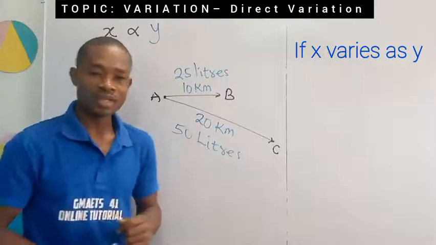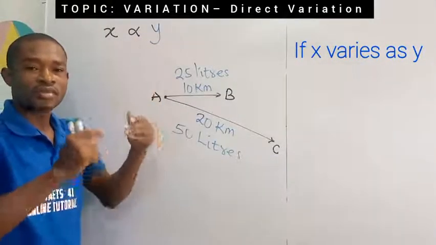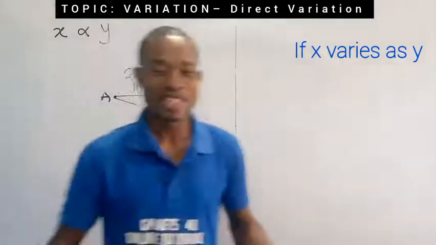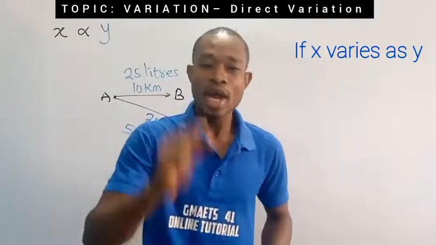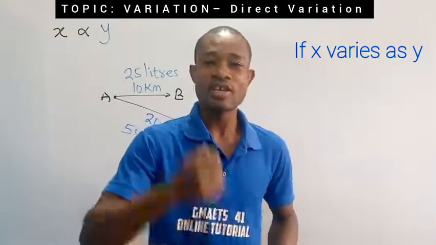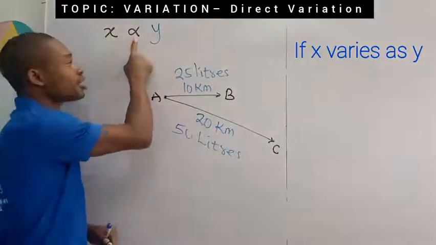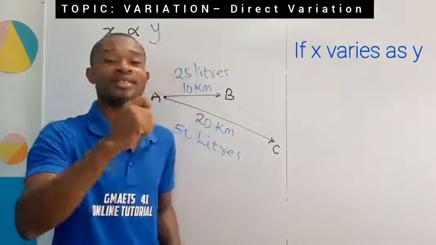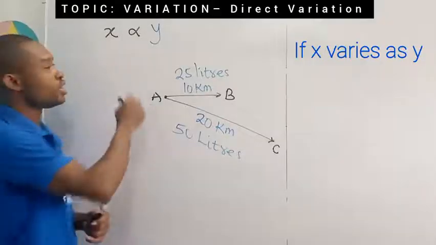How do we achieve this? In mathematics, you can't solve anything with this sign of variation. So it has to be removed. Are you getting me right? But you didn't just wake up and then you remove the sign of variation like that. There is something that you need to do that will help you to remove that sign of variation. As you are removing this proportionality sign, this variation sign, you are going to introduce equal to and a constant. I'm going to use k as the constant of variation here.